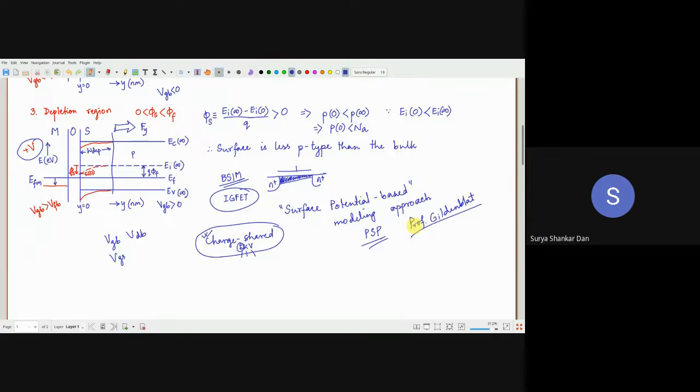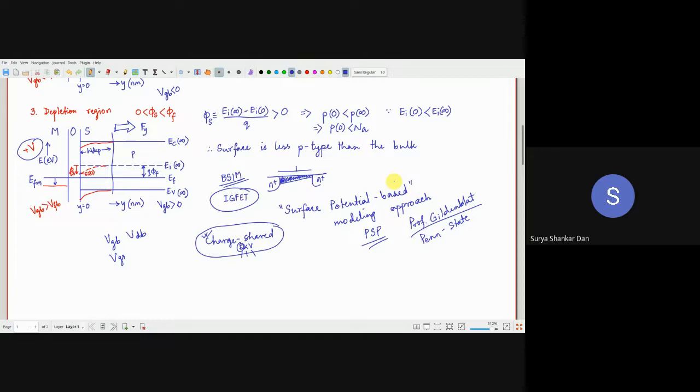At one point of time, I thought I would join Professor Gildenblatt as a scientist, but I got a job in IIT Hyderabad, so I came back. You can Google their names. His group came up with the surface potential based approach of modeling, which is kind of the international standard right now. So I am teaching you the latest state of the art in MOSFET models.